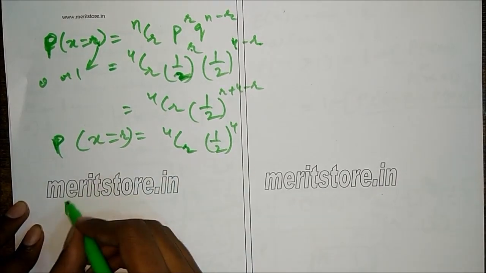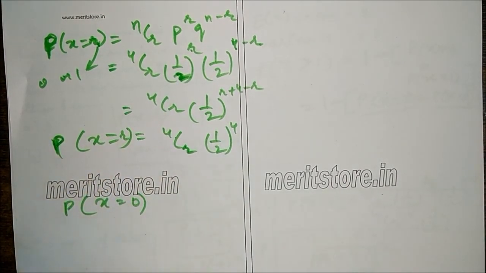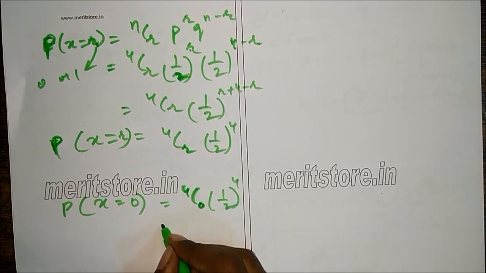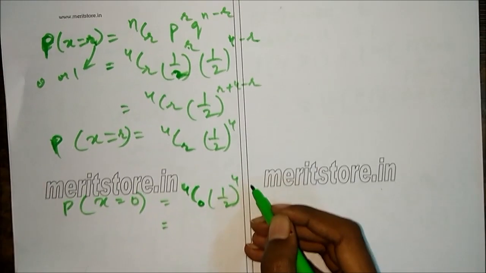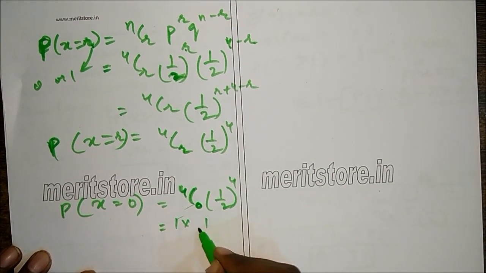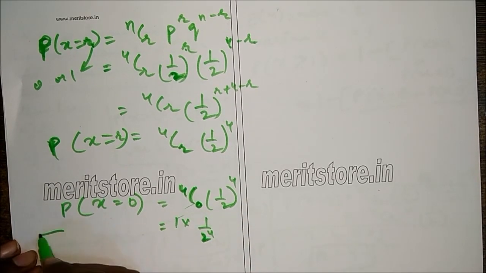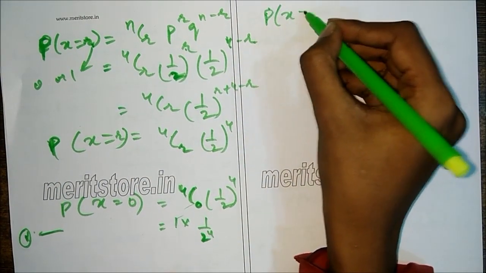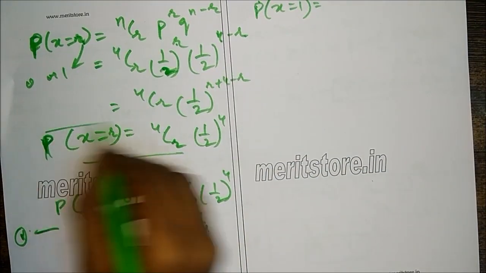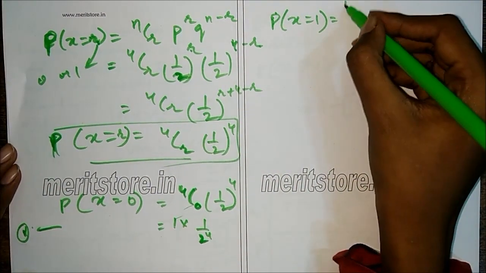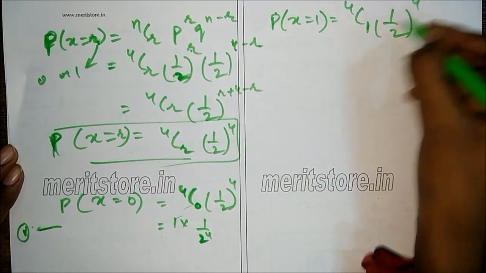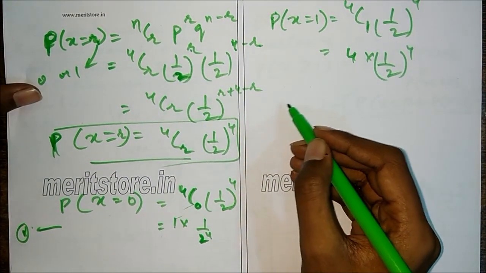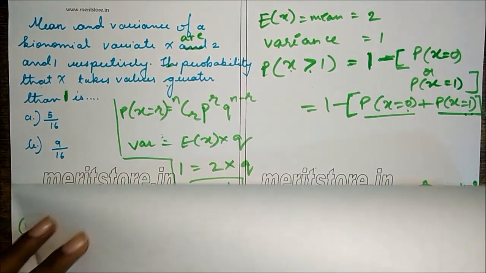Now for x equals 0, r will be 0. So this will be 4C0 half raised to 4. Now 4C0 is 1. So this will be 1 into 1 by 2 raised to 4. Now we will find P of x equals 1. So put r equals 1 here. We get 4C1 half raised to 4. Now 4C1 is 4. So 4 into half raised to 4. So we substitute this here.